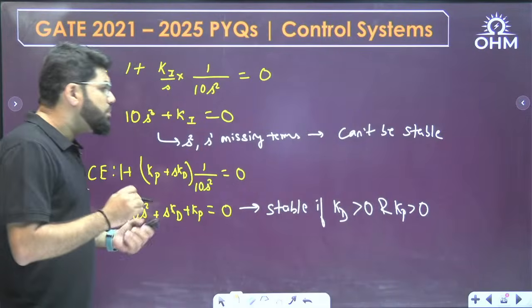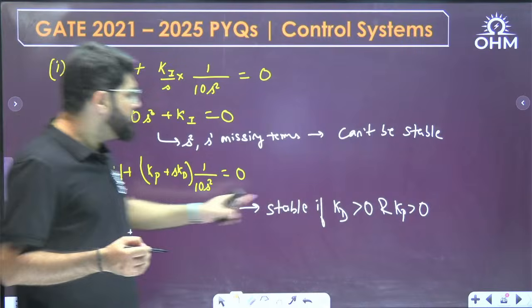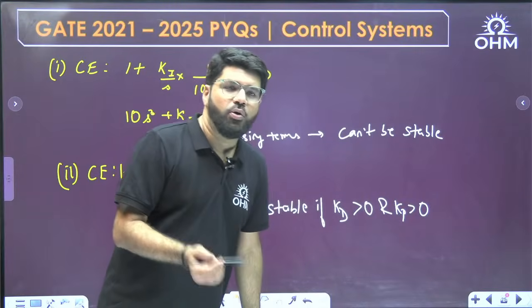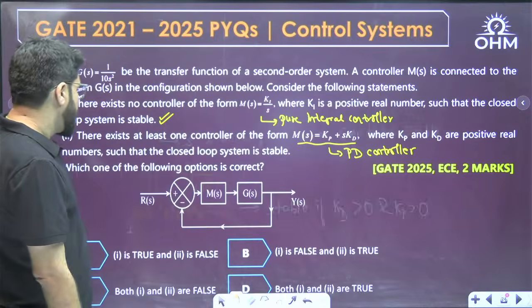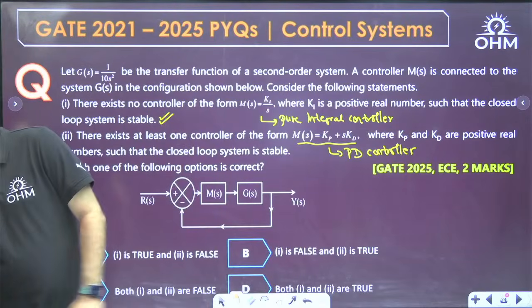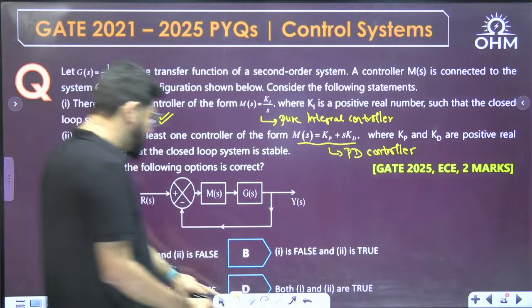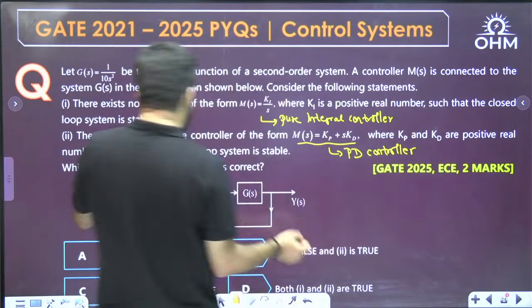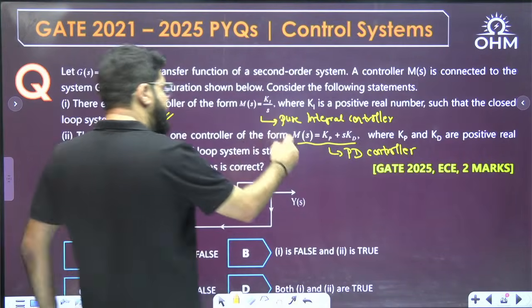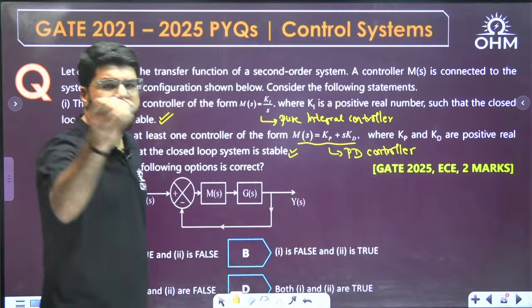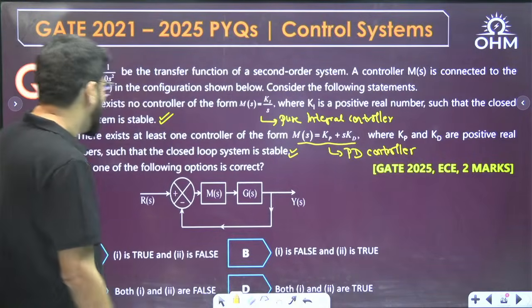There can be multiple controllers. You can choose any positive value of Kp and Kd, and the system remains stable. So the second statement is also correct. What is there in the second statement? There exists at least one controller of this form. Yes, multiple controllers: choose any value of Kp, Kd. So the second is also correct.